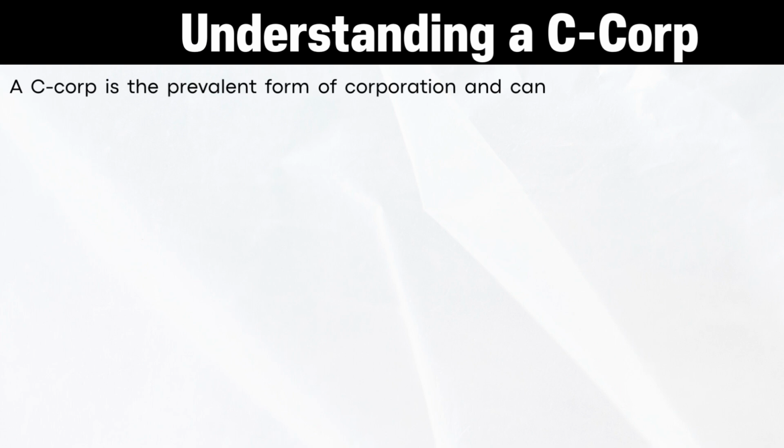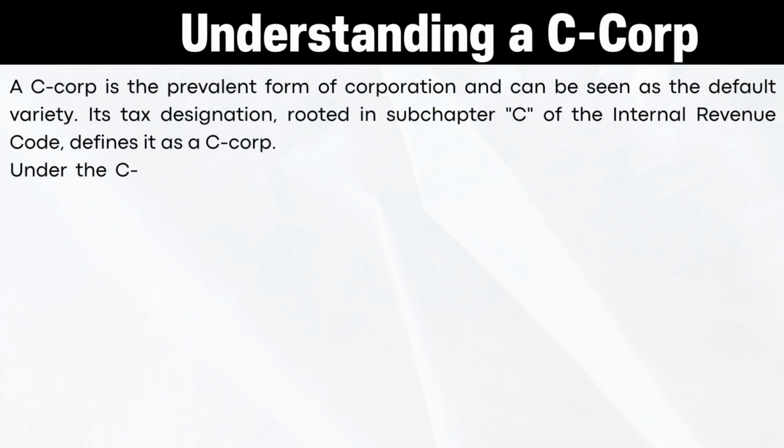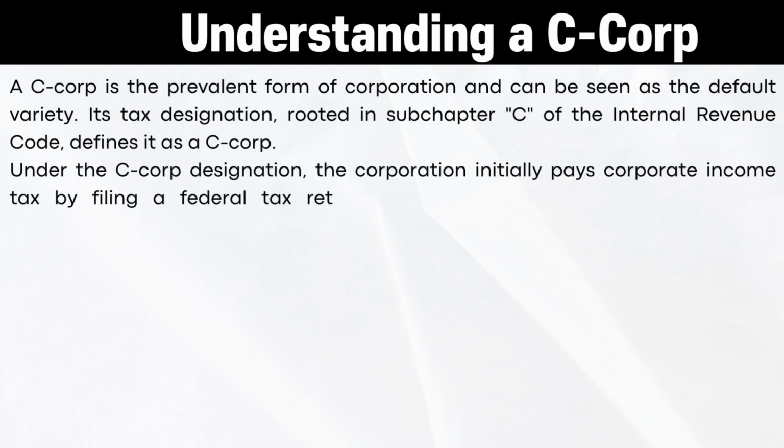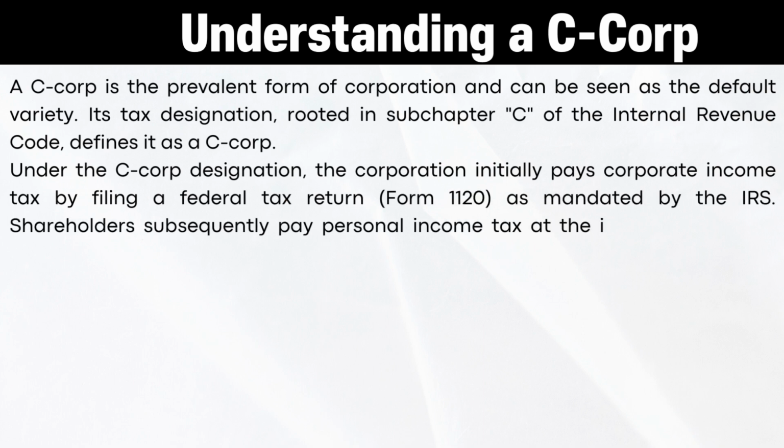A C-Corp is a prevalent form of corporation and can be seen as a default variety. Its tax designation, rooted in subchapter C of the Internal Revenue Code, defines it as a C-Corp. Under the C-Corp designation, the corporation initially pays corporate income tax by filing a federal tax return as mandated by the IRS. Shareholders then pay personal income tax at the individual level for gains arising from dividends.